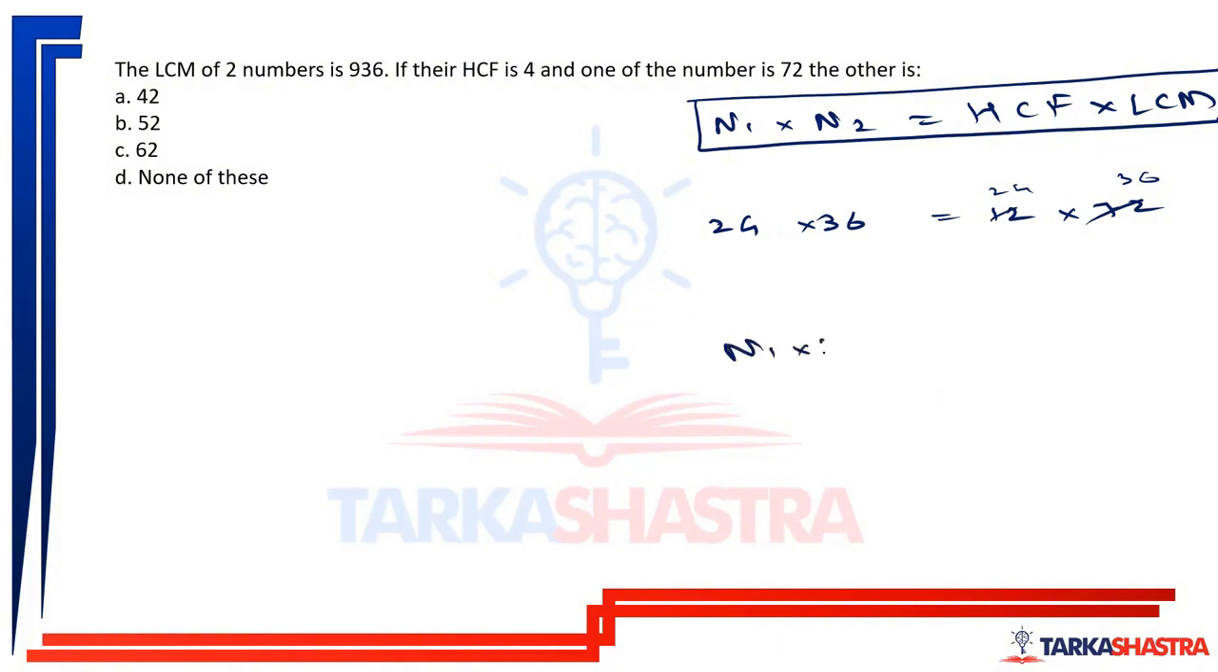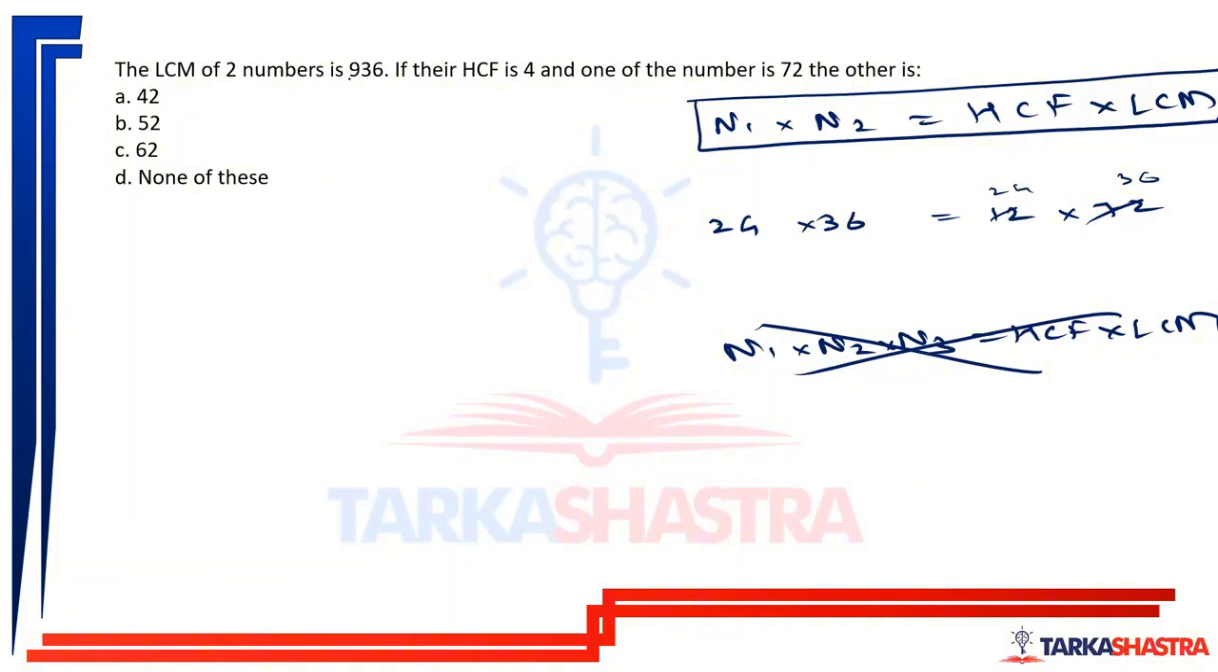The product of three numbers is equal to its HCF and LCM? That does not happen. So remember this, that it is only for the product of two numbers that it is equal to the product of its HCF and LCM.